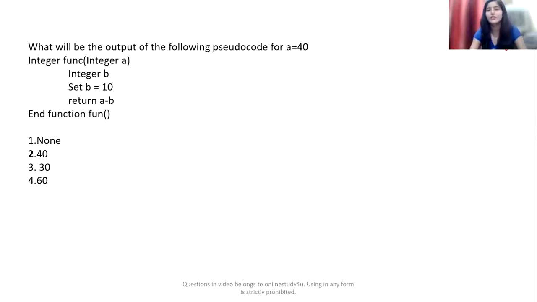So here's the first question. What will be the output of the following pseudocode? A pseudocode is given to you, and you have to determine its output. The value of A is given as 40. We are calling a function func, as you can see here. Here should be C. They have already mentioned that the value of integer A is 40.